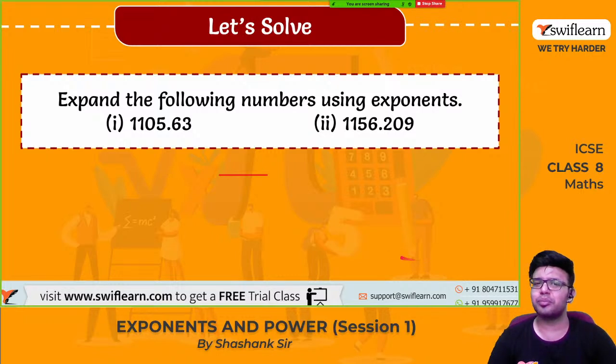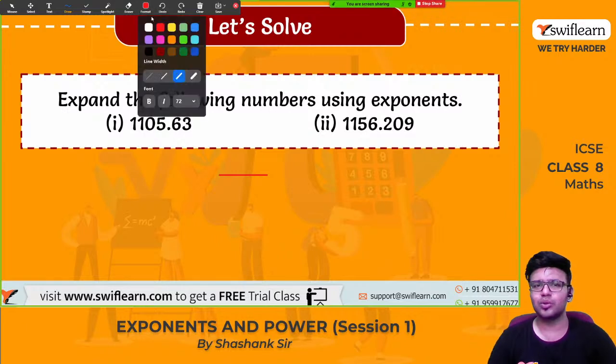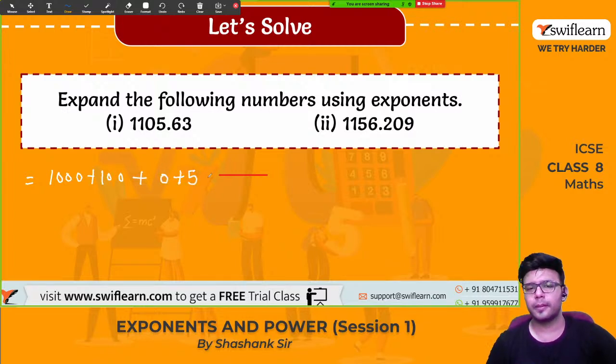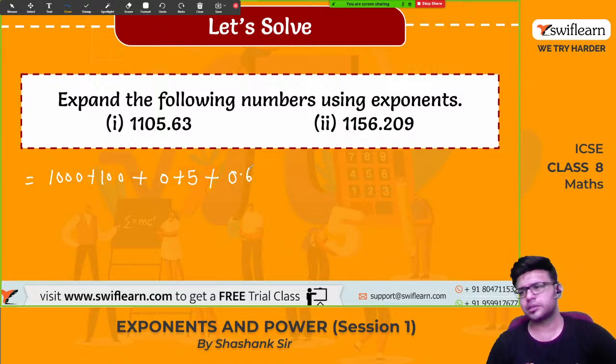Now expand the following numbers using the exponents. Chalo, let us expand this. How to write this? So yes, this can be written as 1000 plus 100 plus 0, plus 5 plus 0.6, or you can write it as 6 by 10.